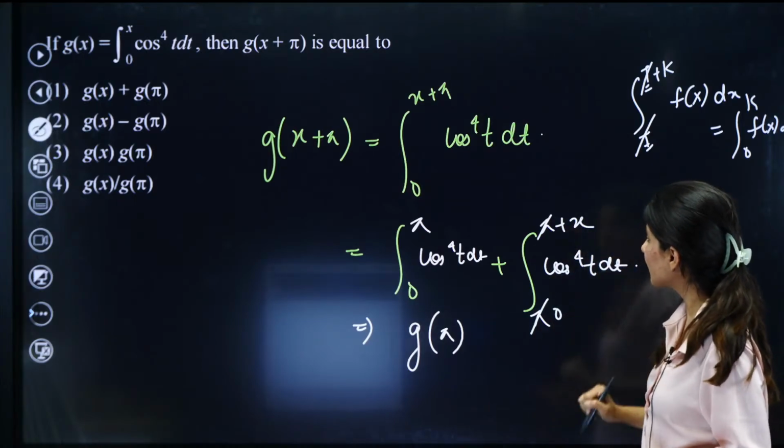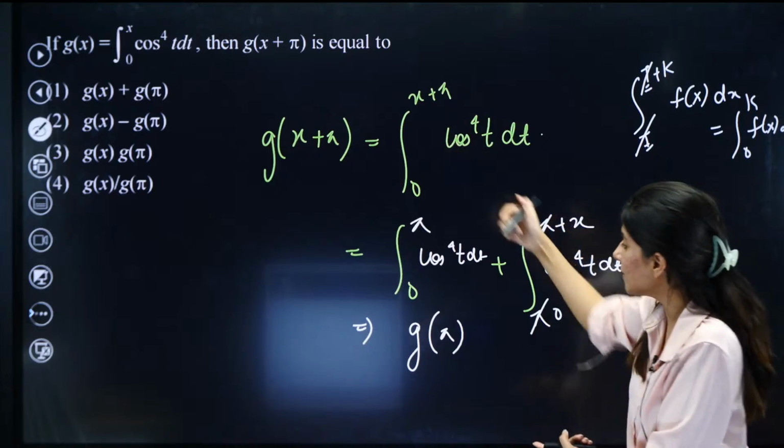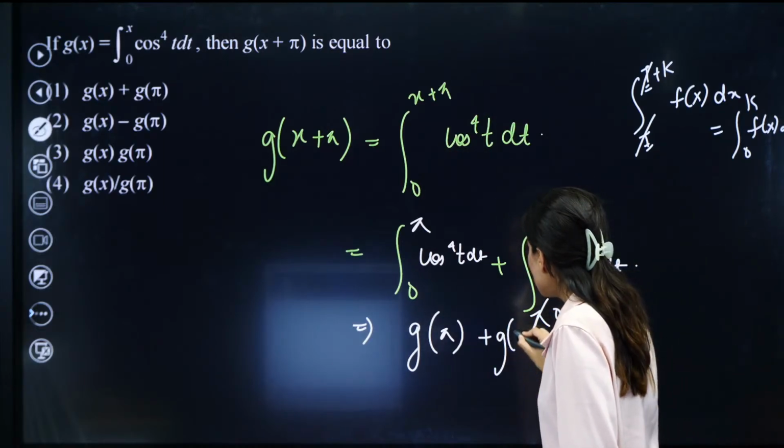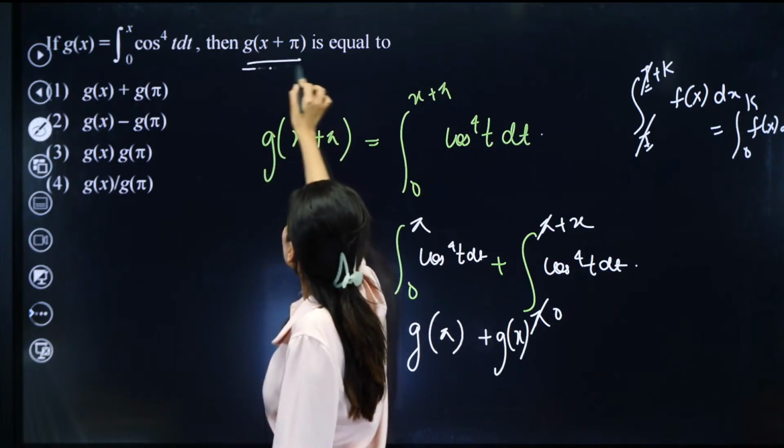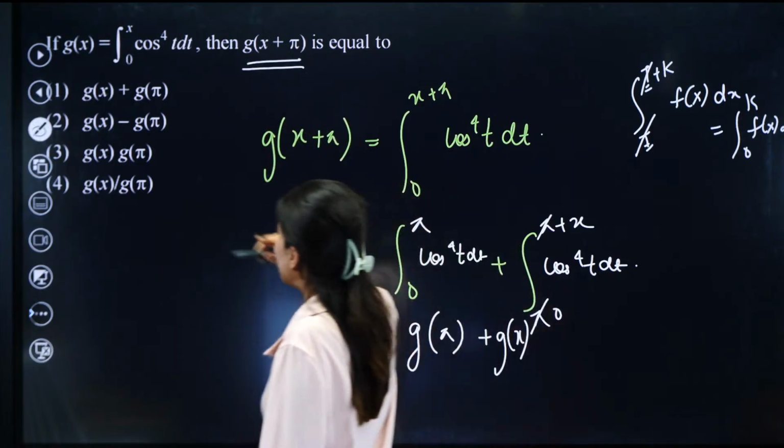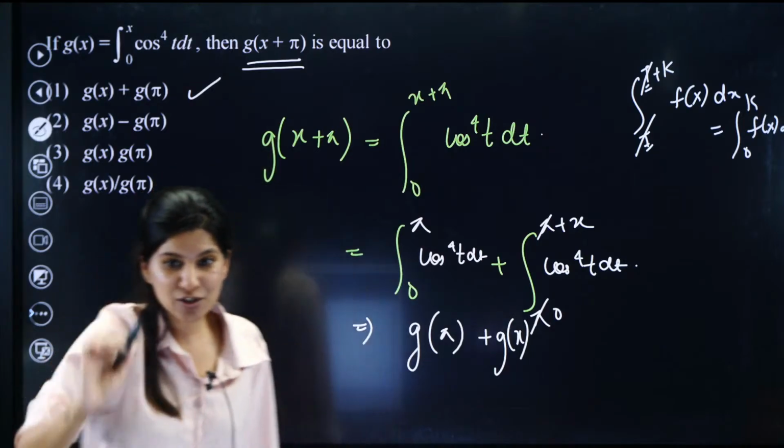So this is 0 to x, that means g of x. So g of x plus pi is nothing but g of x plus g of pi, option 1. Very easy question.